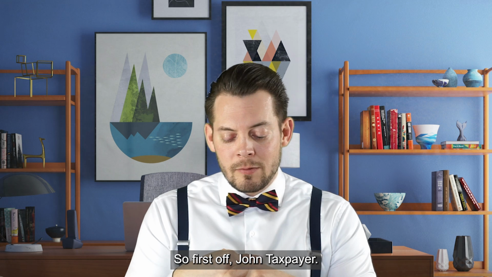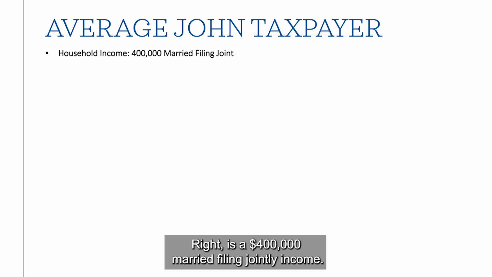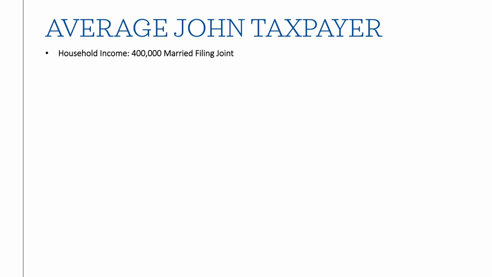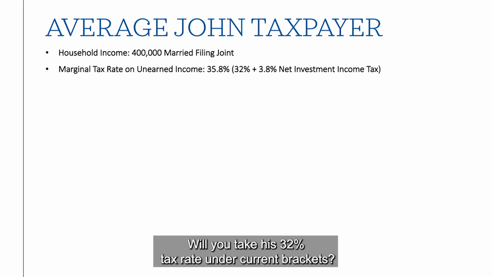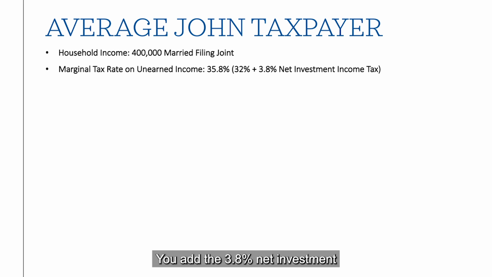So first off, John taxpayer has a $400,000 married filing jointly income. So his marginal tax rate is 35.8%. And how do you get that? Well, you take his 32% tax rate under current brackets, you add the 3.8% net investment income tax, voila, we're at 35.8. John's really feeling that tax.